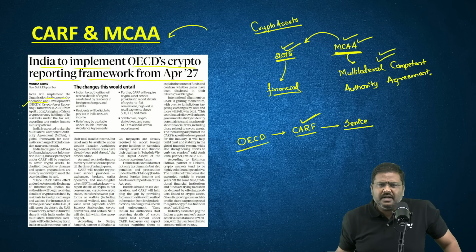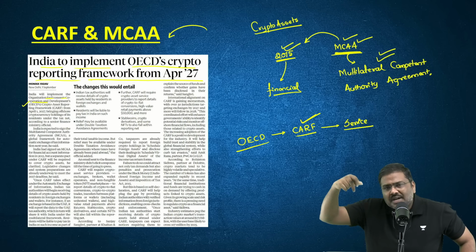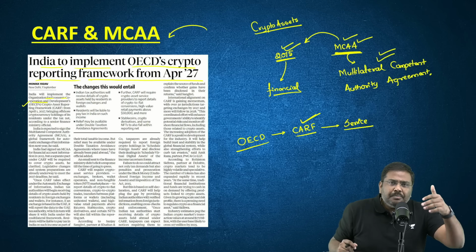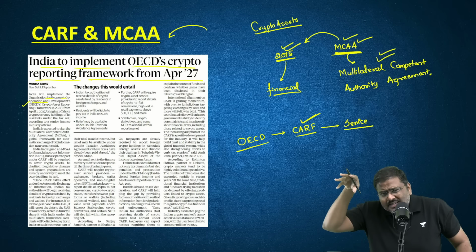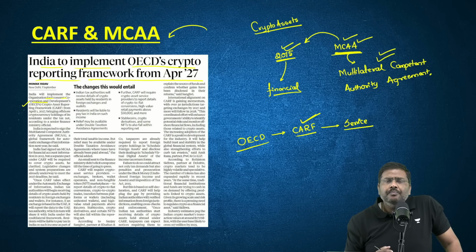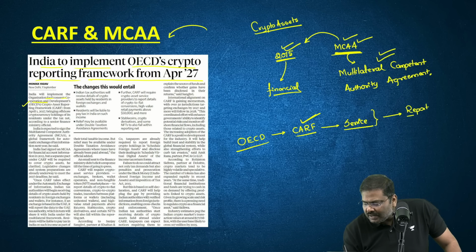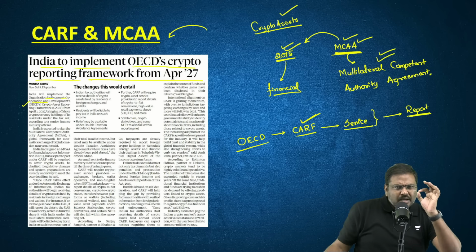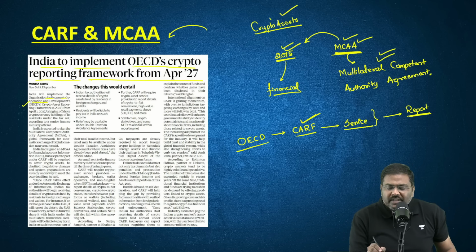What kind of service providers? What if there is an exchange where cryptos can be purchased and sold? What if there is a brokerage company which will basically provide you the wallet services? Right? So there are different types of service providers associated with crypto. Now, these service providers are supposed to report any kind of transaction that you conduct involving the crypto assets. Very simple.